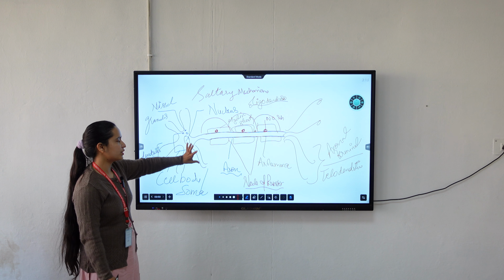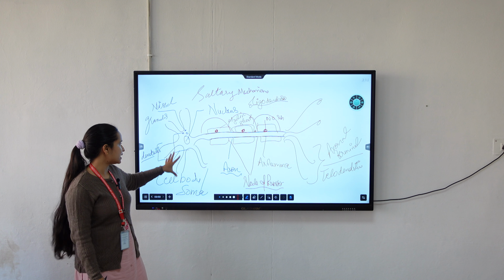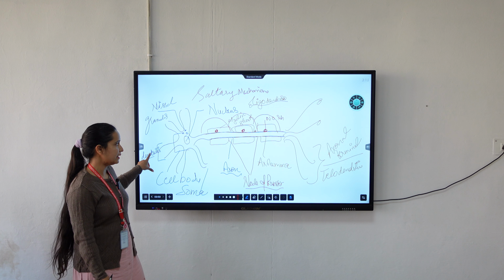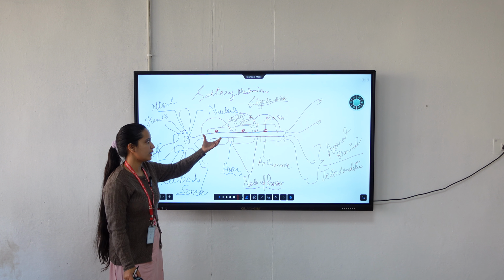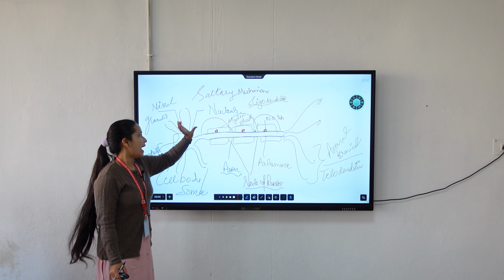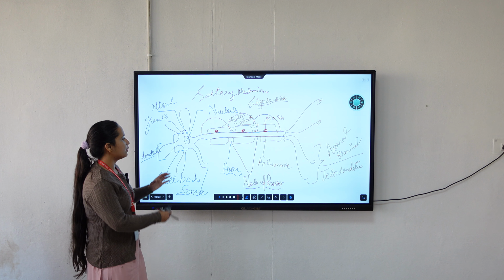So coming back to the structure again, we have the cell body, and the processes coming out of the cell body are known as dendrites. Then from the cell body we have another extension that is called axon. Axon joins the cell body at a point which is called axon hillock.